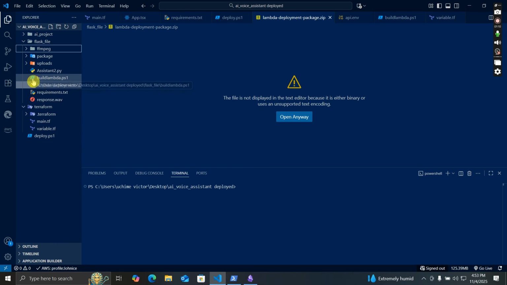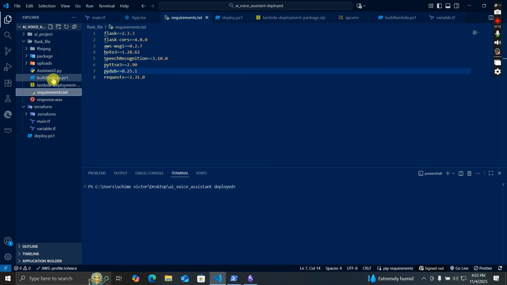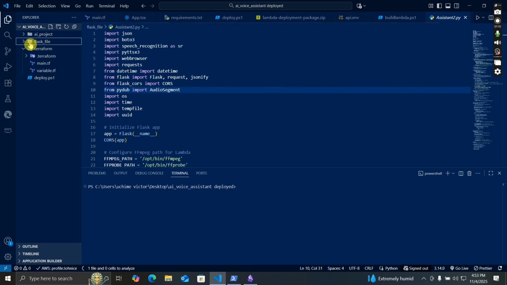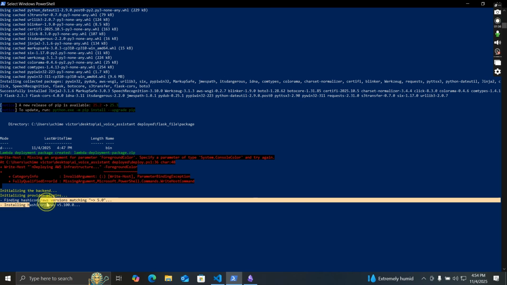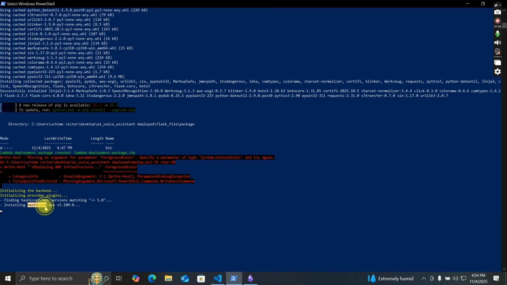And including the Python code. So what it's doing now is initializing Terraform. Like I said, our source will be from HashiCorp. So it's going to be downloading all the files and folders that are needed to run this Terraform from this source. It's going to take a very long time, so let me pause this video, and then when it's done, I will continue.